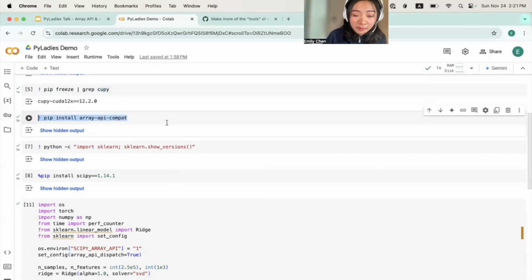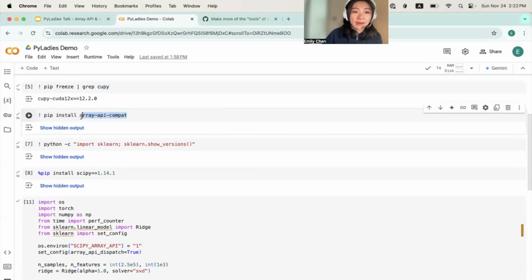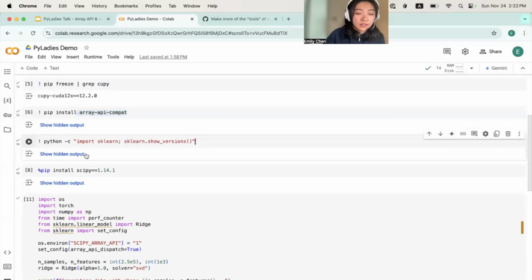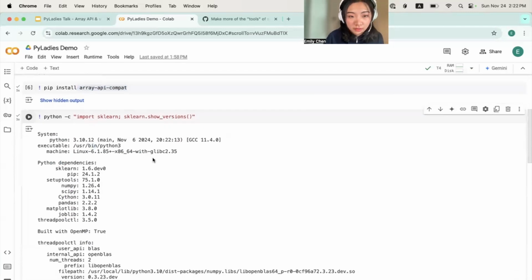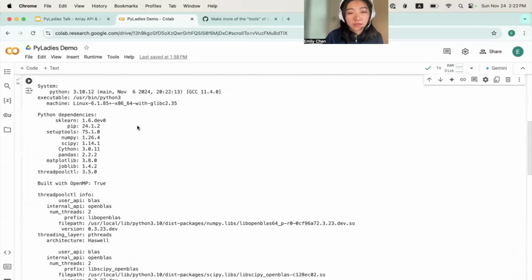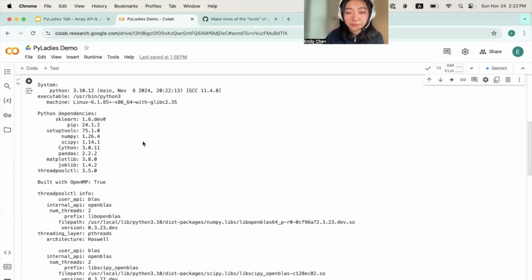In order to use Array API, you have to install this array-api-compat package. And array-api-compat basically contains a bunch of functions that are already written for you in Array API compatible format. And here, it just confirms that I've installed scikit-learn correctly. One thing to point out, though, is that the version of scikit-learn I'm using is an unstable version, because I am a developer on it. So the dev0 indicates that it's an unstable version. But 1.6 is due to release very, very soon, so this dev will be removed. And for those of you who are interested, you'll be able to install the same version I'm using right now very, very soon, and it will be stable.